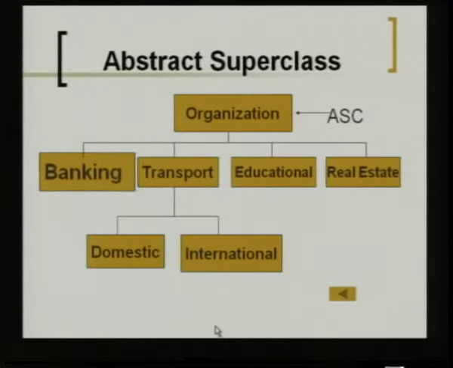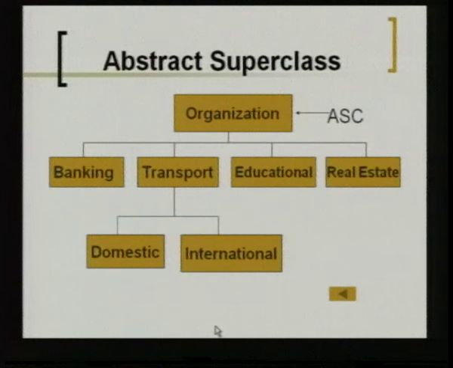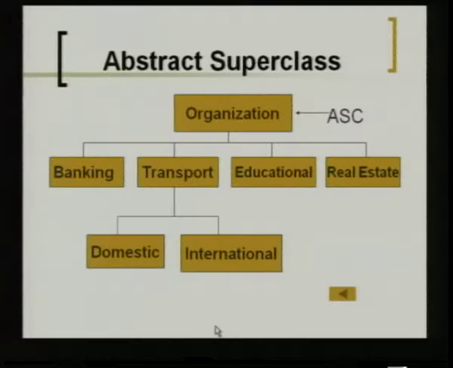But here, from this organization itself, there are banking, transport, educational and real estate organizations. Each of them involves a group of people. Banking is associated with finance, transport is associated with movement, educational is associated with imparting knowledge to people, and real estate is related to lands and buildings. Each of these organizations is totally different from the other, but they are all inheriting from a class called organization.